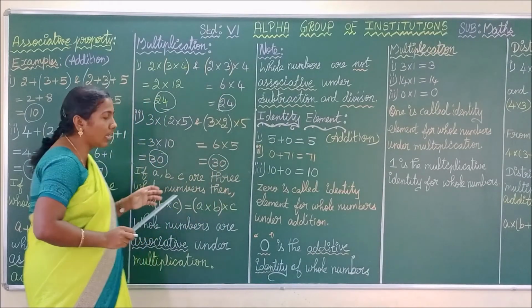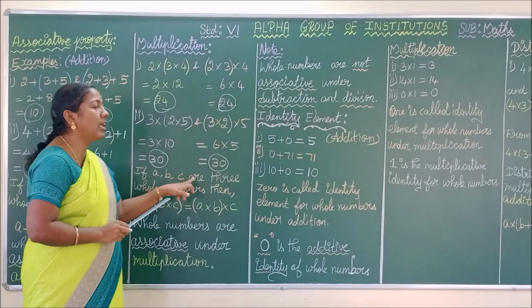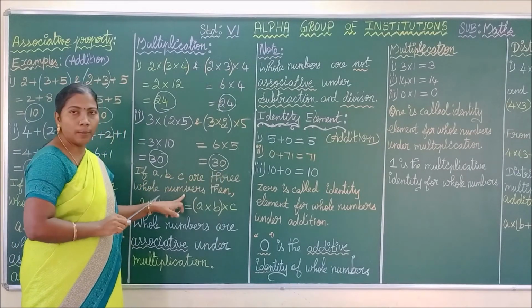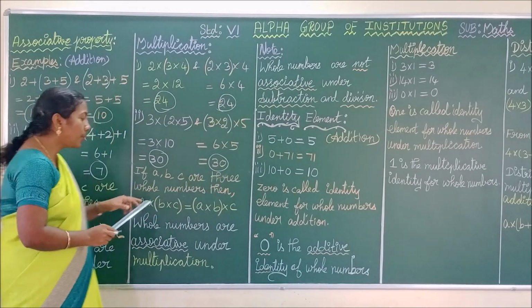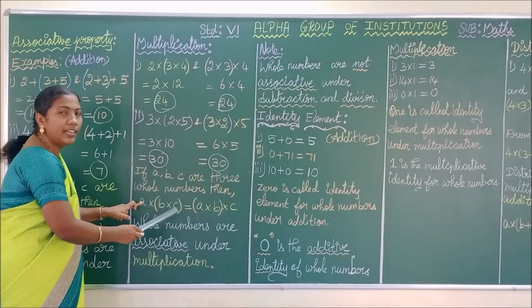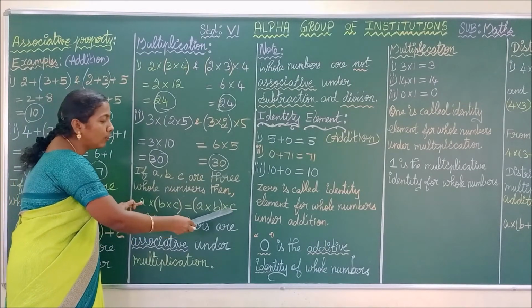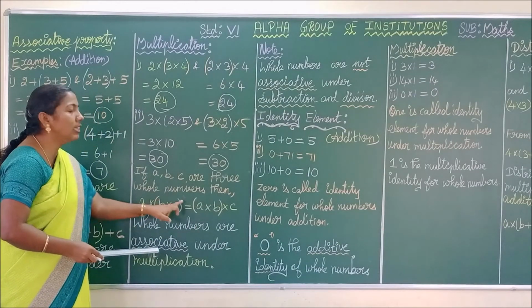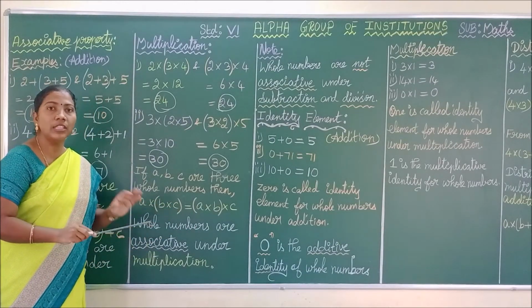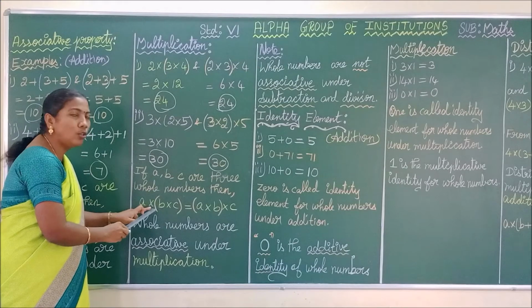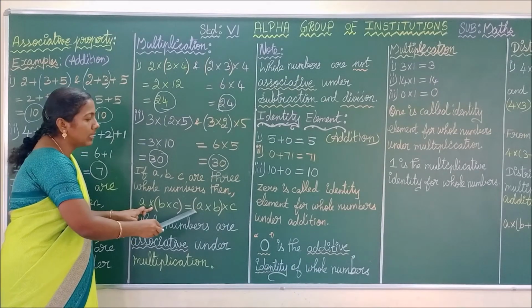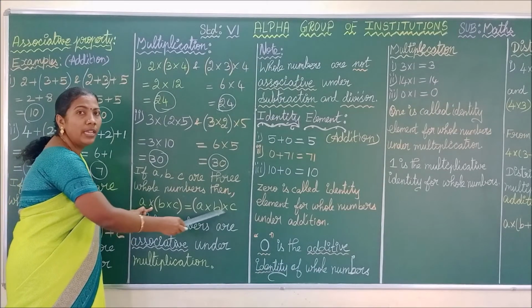So we can generalize: if A, B, C are 3 whole numbers, then we can say (A into B) into C is equal to A into (B into C). The elements within the bracket you have to read as a whole without pause. Okay, (A into B) into C is equal to A into (B into C).